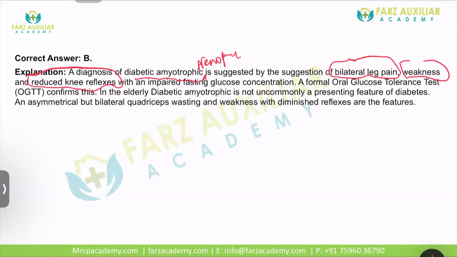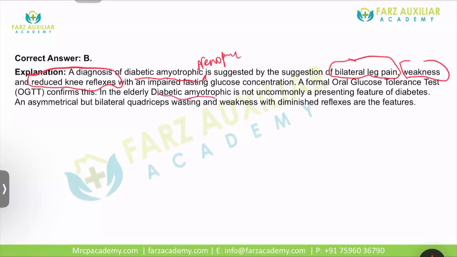The only thing is that GBS has a very fast course of action and the patient becomes sick very early, with involvement of bowel and urinary systems as well. So sphincter control is lost. So here we have a patient of neuropathy with impaired fasting glucose concentration. So oral glucose tolerance test will be helpful.